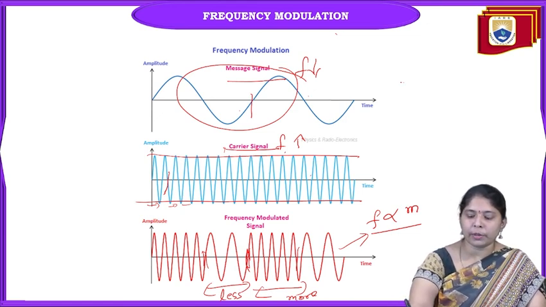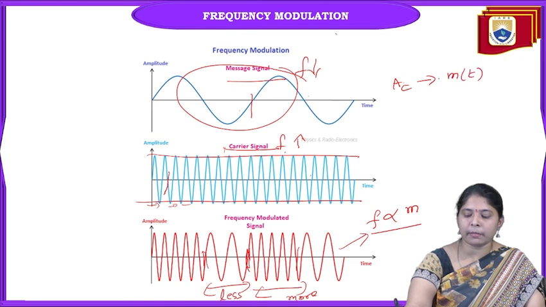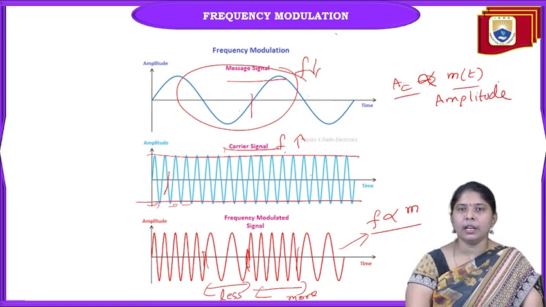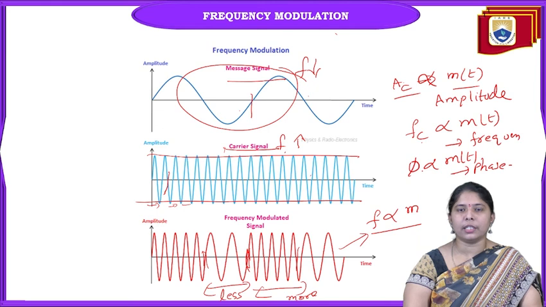Here the important concept is, in terms of AC, if it varies with the message signal, it is known as amplitude modulation. Amplitude of the carrier varies with the message signal, it is amplitude modulation. Frequency of the carrier varies with the message signal, it is known as frequency modulation. Phase of the carrier varies with the message, it is known as phase modulation. Amplitude, frequency, phase. These are the characteristics of the carrier signal.